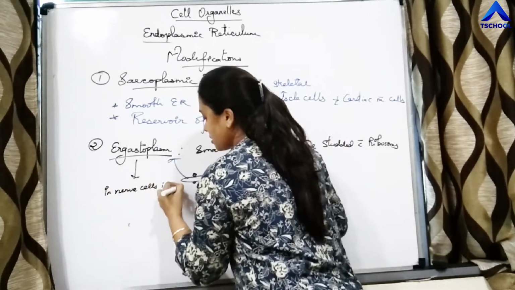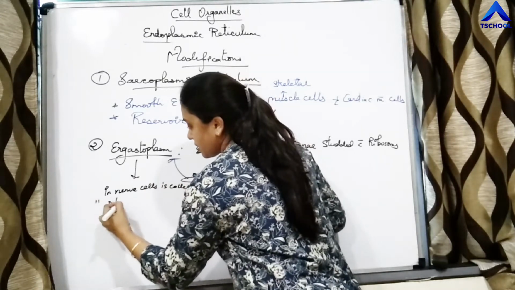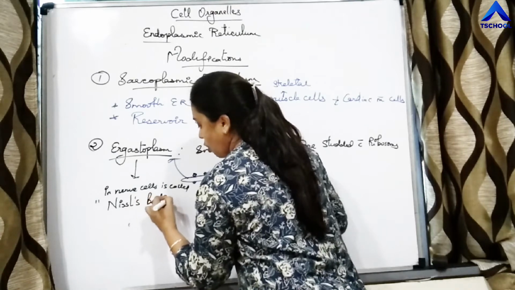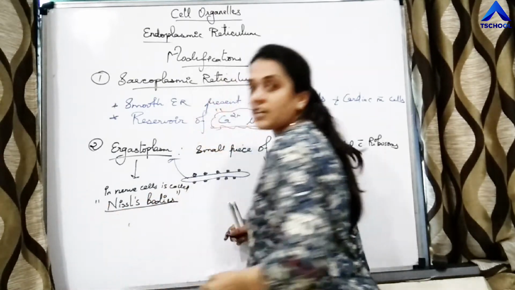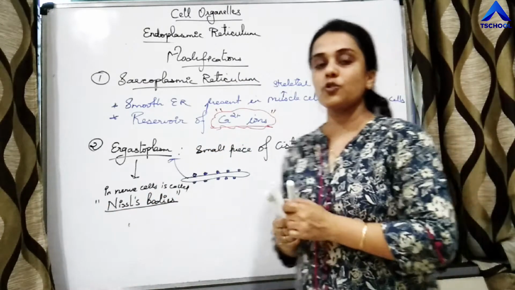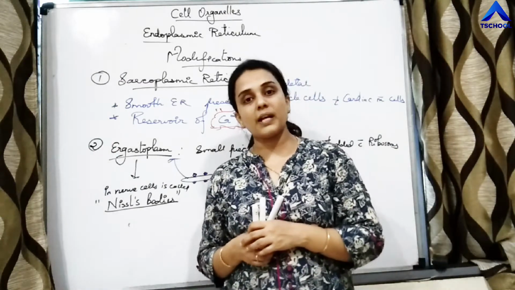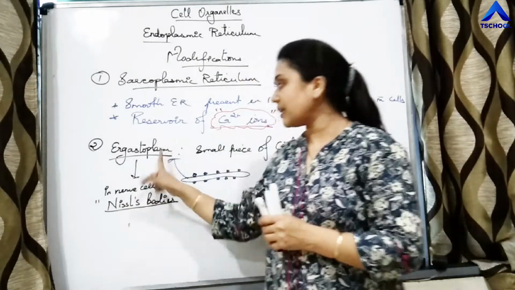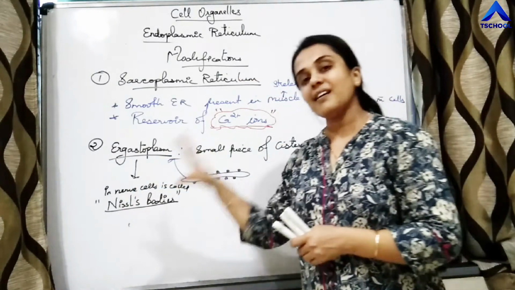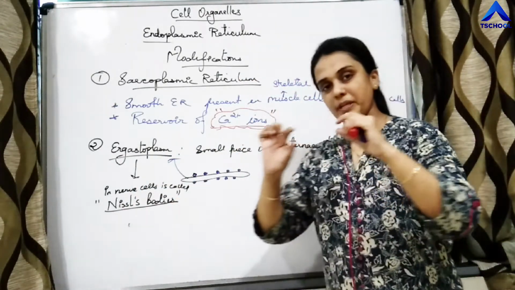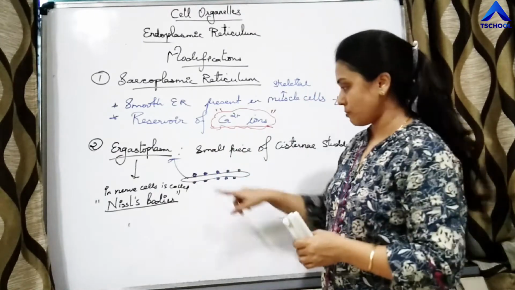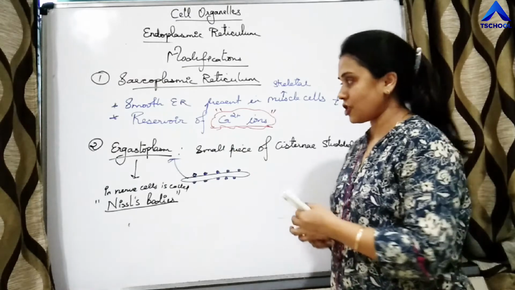The ergastoplasm which is present in the nerve cells is called Nissl's bodies. If you have studied the structure of neurons, you know that nerve cell cytoplasm has these Nissl's bodies or Nissl's granules. Those are nothing but ergastoplasm, and ergastoplasm is nothing but a small piece of cisternae which is studded with ATS type of ribosomes. It is a single cisternae which is present.